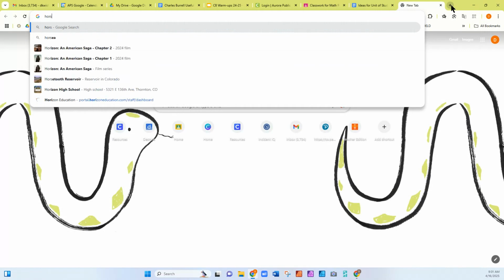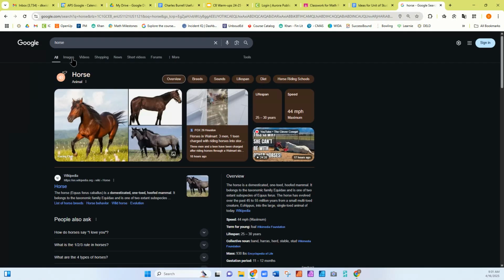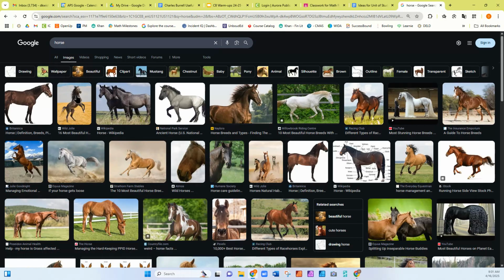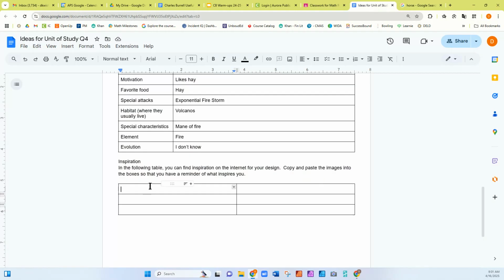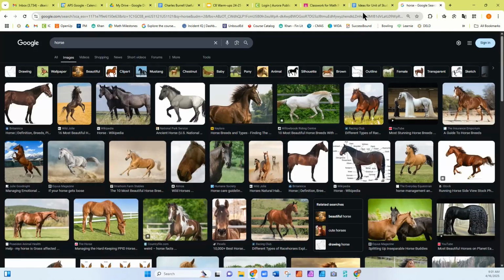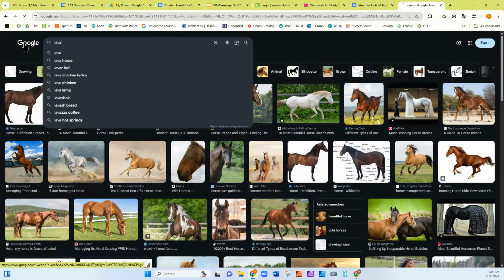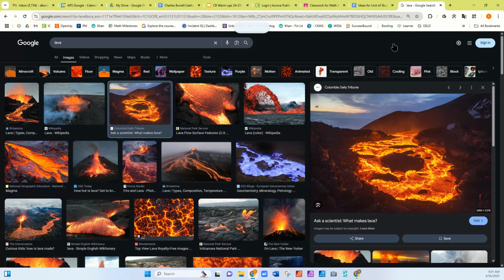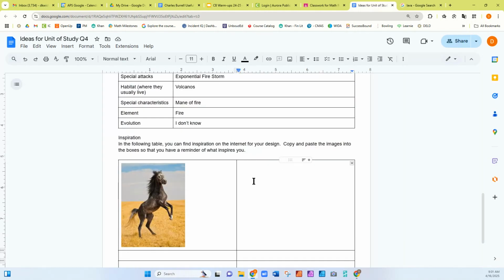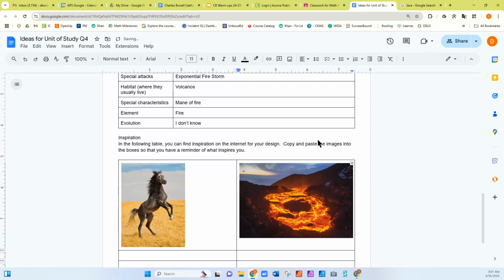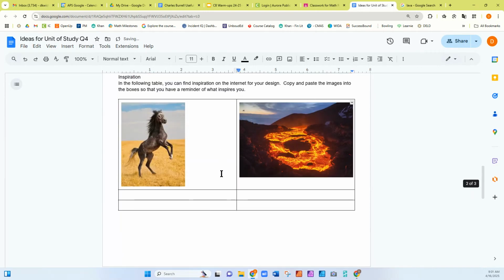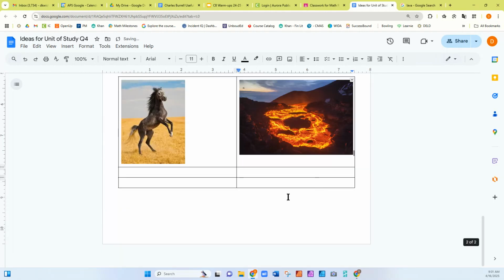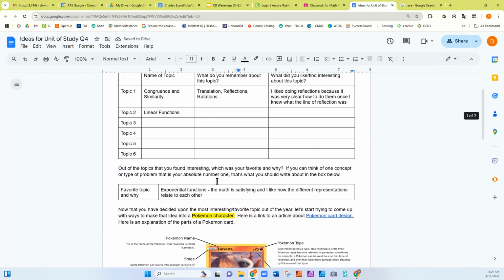Inspiration, I'd be like, I don't know, horse. Boom, images. Look at that. Oh, that's a cool looking horse. I'm going to copy image, and just go in here and paste it in there. I don't know. Lava. Oh, yeah, there we go. Kaboom. Like that. Copy image, right? Oh, no? You're not going to copy that image? Okay, cool. So anyway, that's how I use this document to generate ideas.